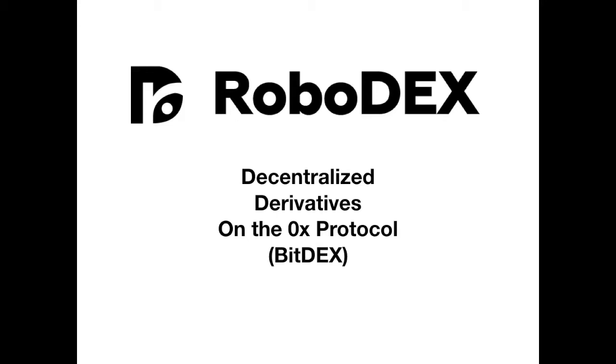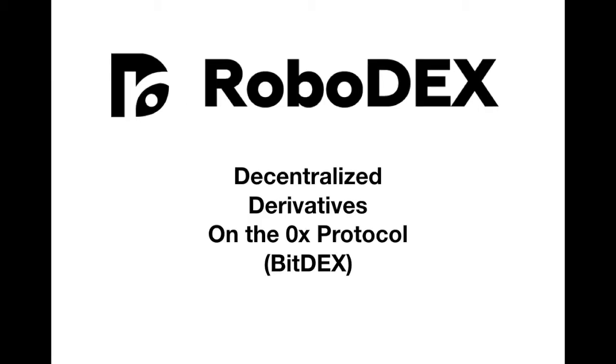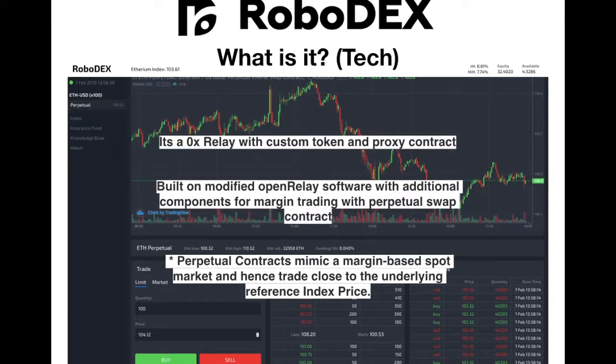Moreover, there's almost none decentralized derivative exchanges. And as 0x is a platform for exchanges, we decided that enabling derivatives on the 0x protocol would massively change the situation with liquidity on 0x.